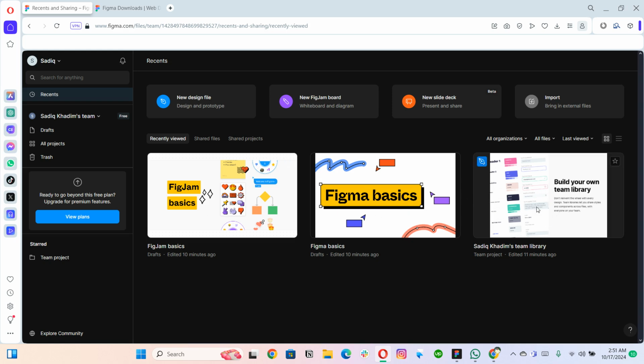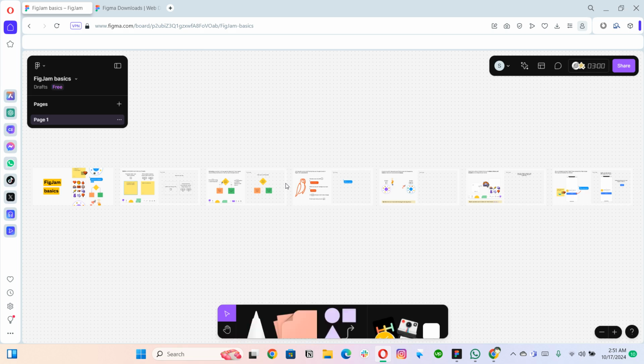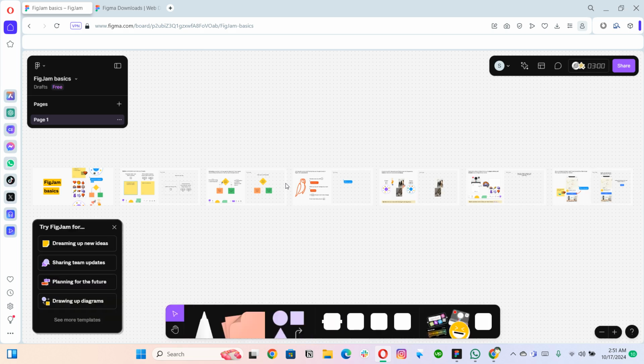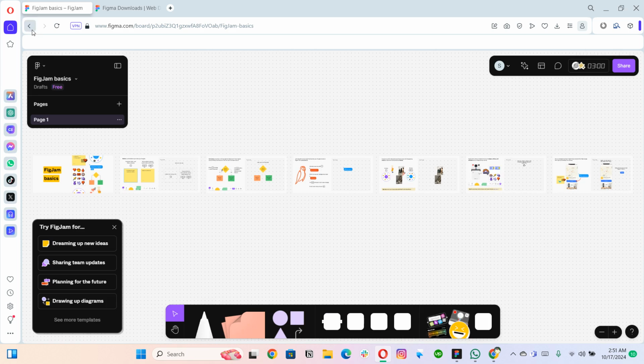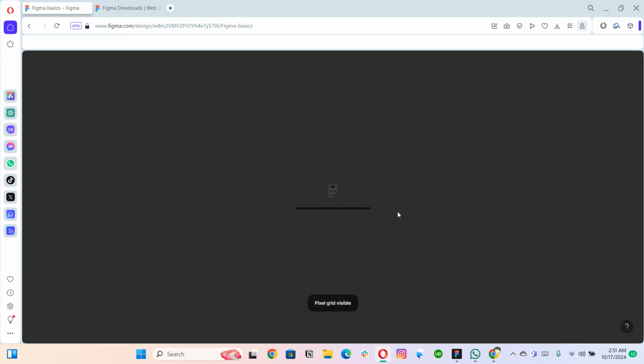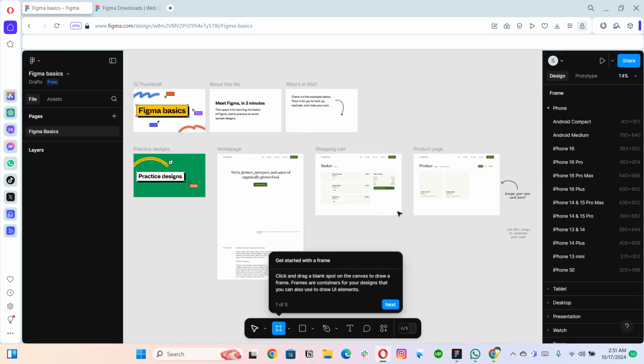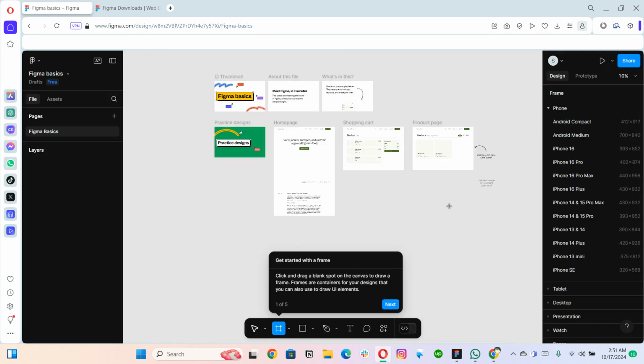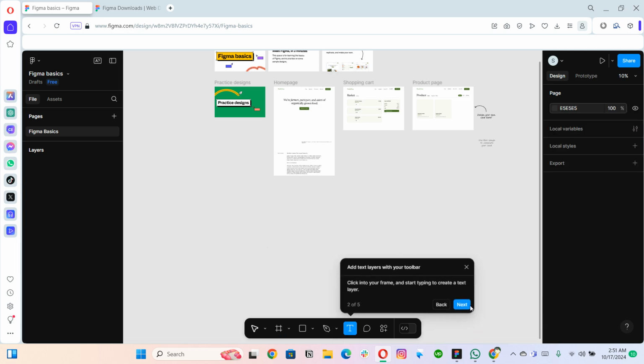So this is the team library, giving a few options to start, a few Figma basics, and then FigJam basics as well. You can click on any of them and open it and land in the exact interface which is going to be your friendly system. This is the FigJam interface, right? So we are not going to discuss FigJam too much in this section currently. In the earlier stages, we will be talking mainly about Figma, right? So this is the Figma interface that we will be working with.